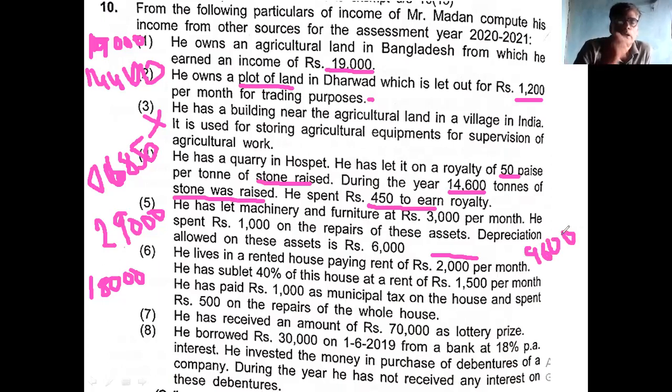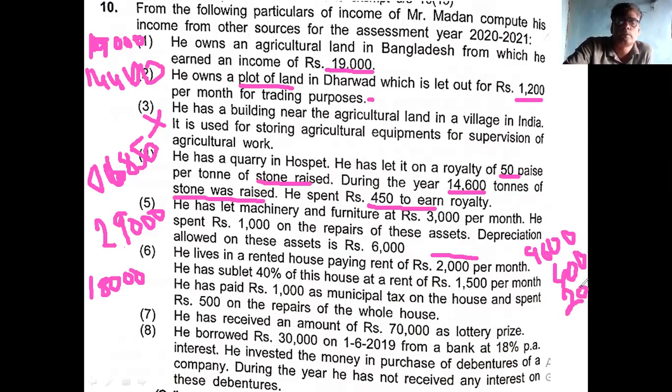Then next, he has paid 1,000 municipal tax. What is the municipal tax portion? 40%, rupees 400. Then repairs 500, 40% is rupees 200.